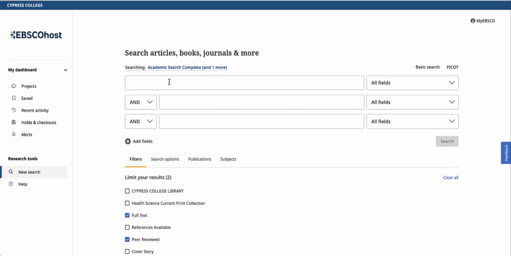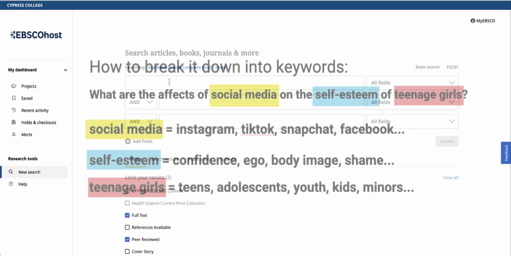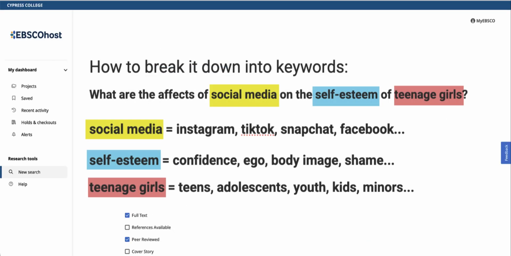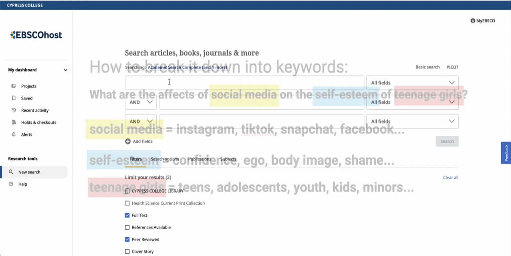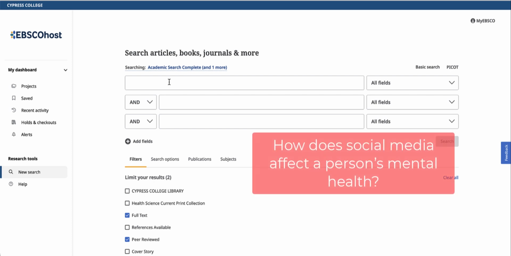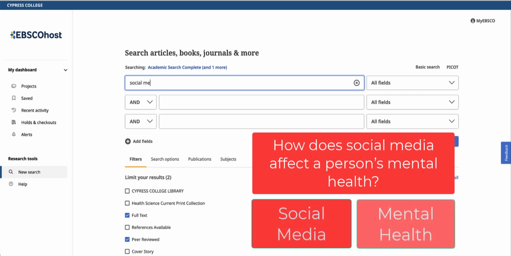Back to the search. The databases do not like natural language like questions or sentences, so make sure to use concise terms or phrases to describe your topic. For example, if you're researching how social media can affect a person's mental health, you might want to break that into the keywords of social media and mental health.